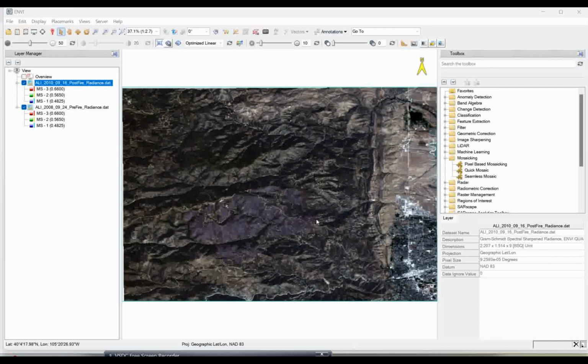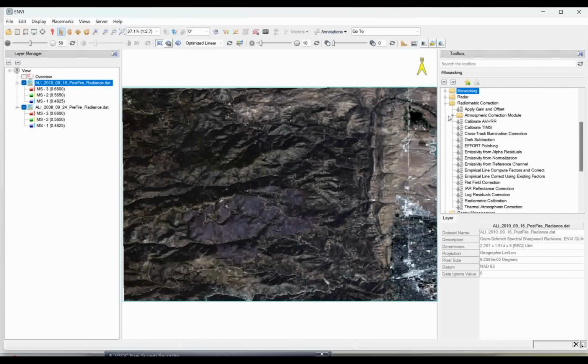The very first thing, when we start, is my radiance image. As you see, this is the radiance image. What we are going to do first is atmospheric correction over the image. We have very good options here. We have the radiometric correction tool, and under that we have the atmospheric correction module.